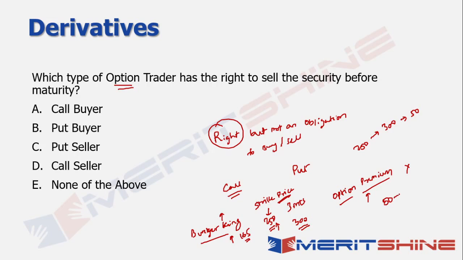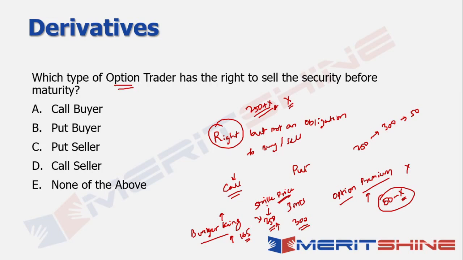And obviously you lost X in terms of the option premium, so your net profit in that case becomes 50 minus X. So essentially, where will the break even happen? So if the price goes till 250 plus X, right, and X being the option premium that you've paid off, you will be at a net no profit, no loss, right? So you made a profit of X and you gave X as the option premium. So that's the context in terms of a call option, right? So it gives you the right but not the obligation to buy at a particular pre-agreed price at a future date. That's the context, right?